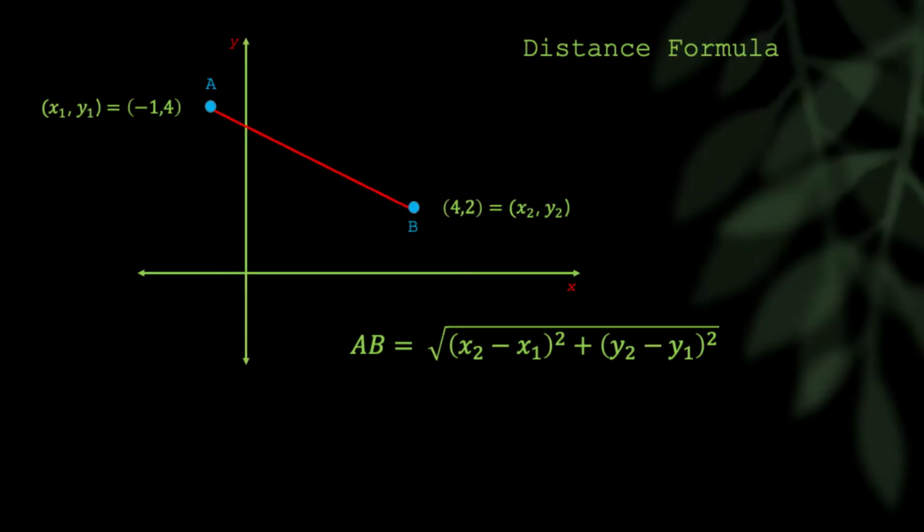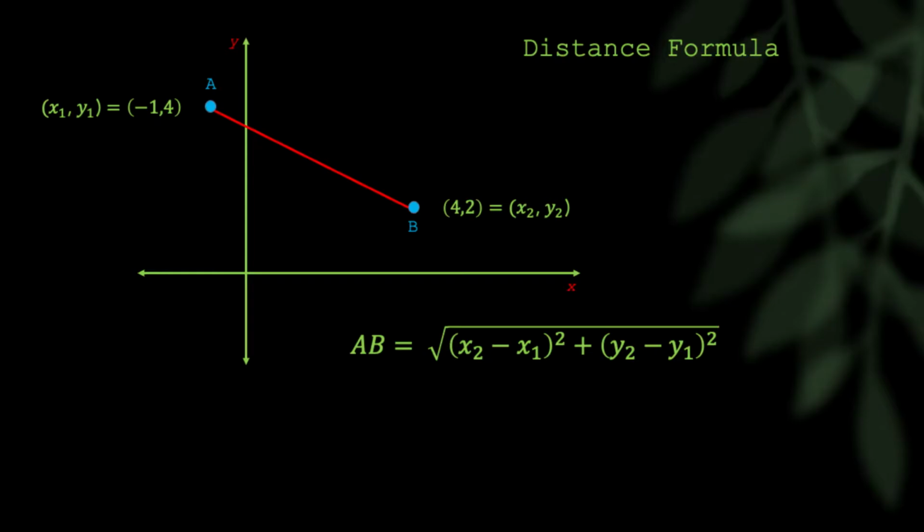It's basically subtract the x values, you square that. You subtract the y values of the 2 points, you square that. You add those two together, and then whatever you get, you take the square root, and that's AB. That's the distance between 2 points. If that looks familiar, it should, because it's essentially just the Pythagorean theorem.